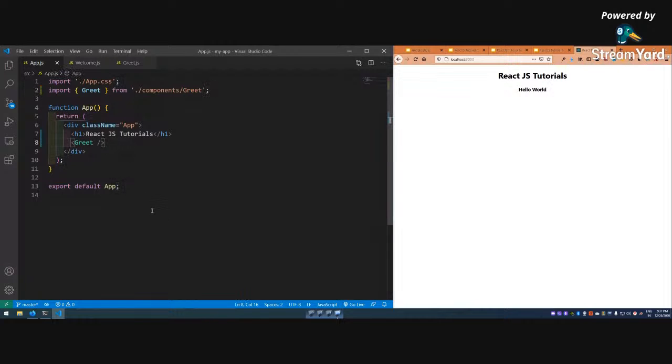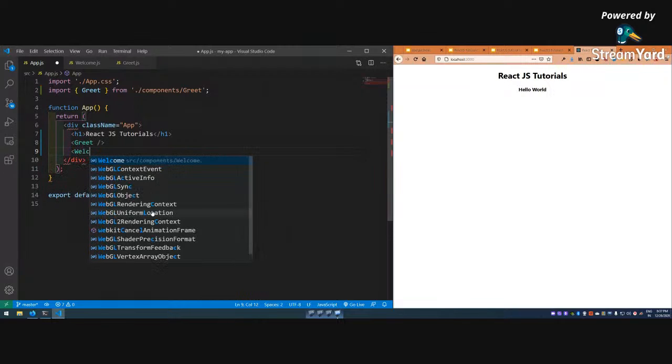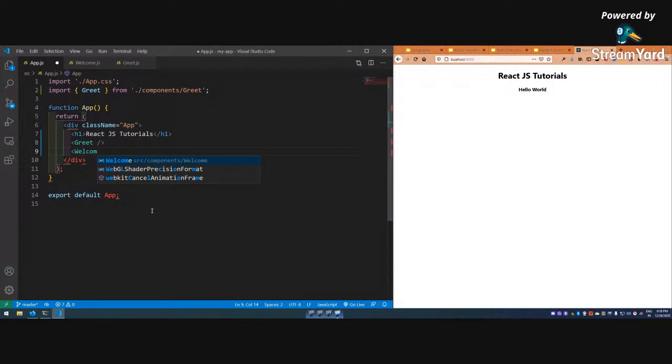So Greet, I'm going here, and then what I'm going to do, I'm going to type welcome. So see, it is already showing me, so I'll press enter and then I will close this. This is the way to close a component.